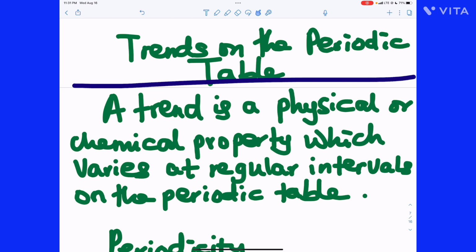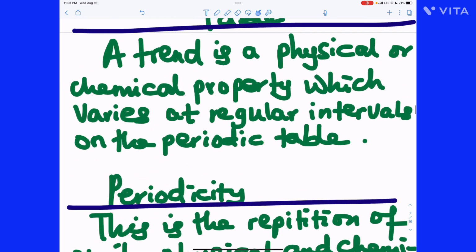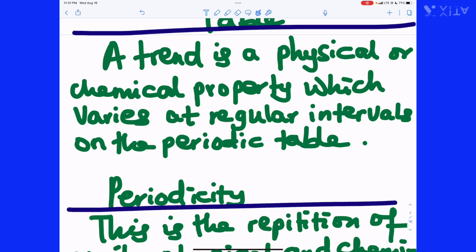A trend on the periodic table is a physical or chemical property which varies at regular intervals on the periodic table. We can say which varies, or we can say which reoccurs at regular intervals on the periodic table. So that's that.